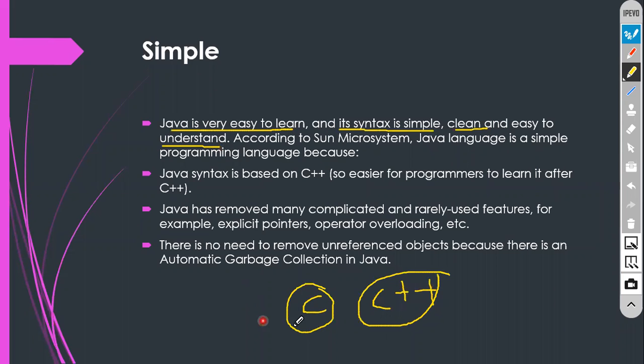That's it. Compared to C as well as C++, I will show you. When you write a program in Java, you can easily understand it. One more thing: clean is nothing but memory management. I will talk about memory management later, not now. Automatic memory management is available in Java. That is the reason why it's very simple. Later I will discuss the garbage collector, not required right now.